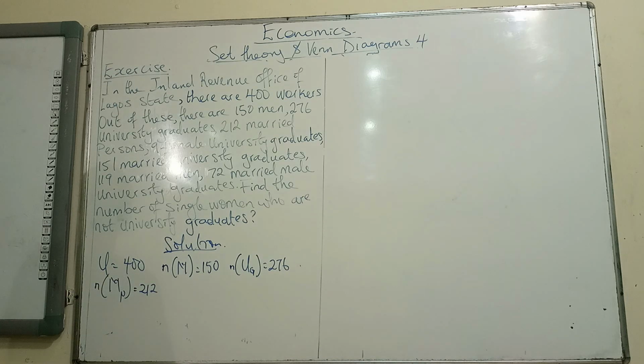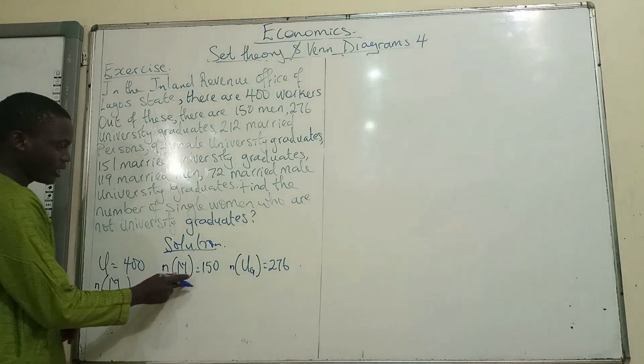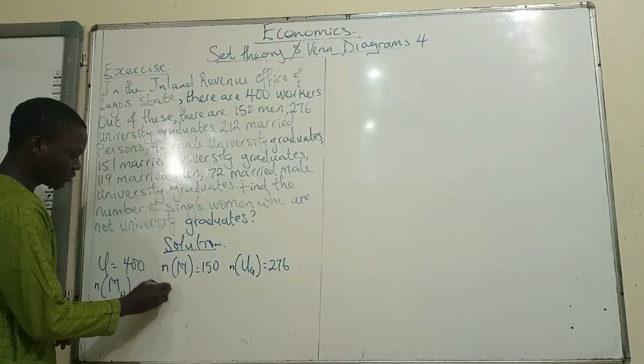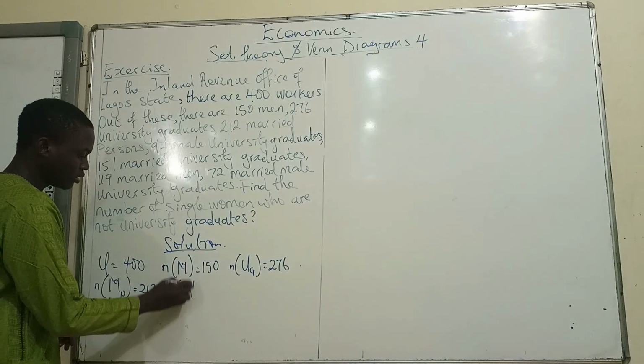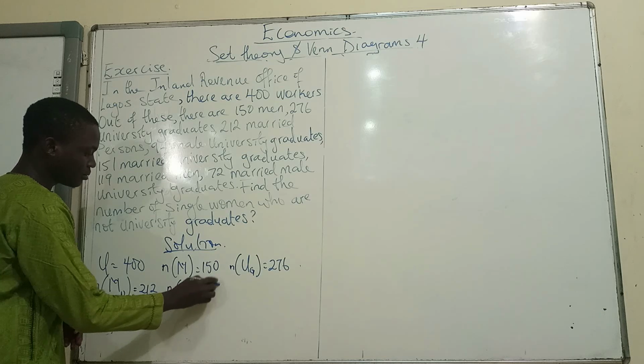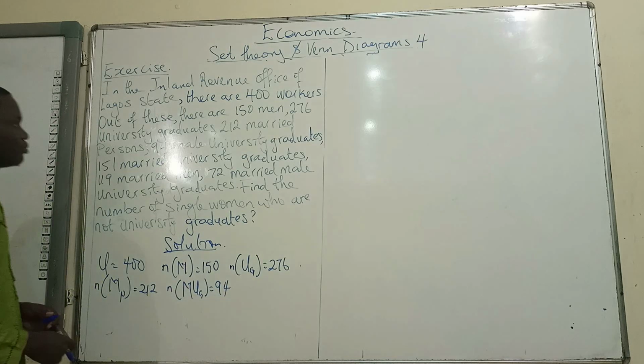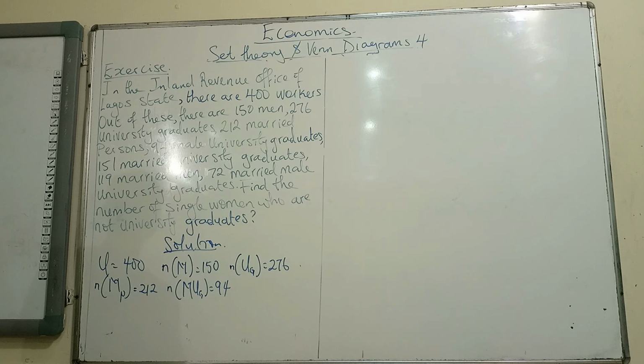So after that we have 94 male university graduates. So that's male and university graduates. So we have the cardinality of male university graduates, that's 94. Then we have 151 married university graduates.